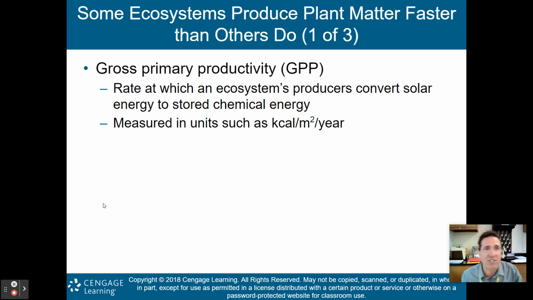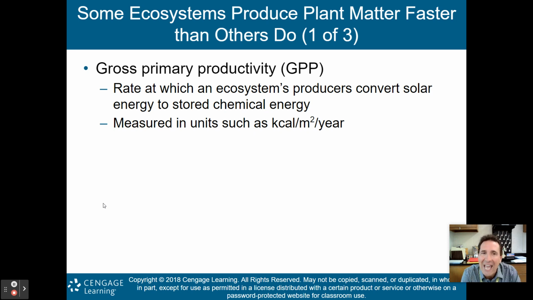Okay, moving on. Some ecosystems produce plant matter faster than others do. So now we got to talk about something called the GPP, the gross primary productivity, and the NPP, the net primary productivity of a certain ecosystem. So what is gross primary productivity, GPP?